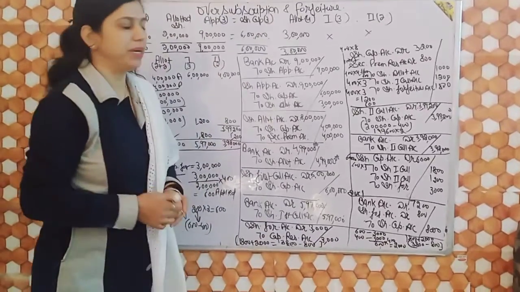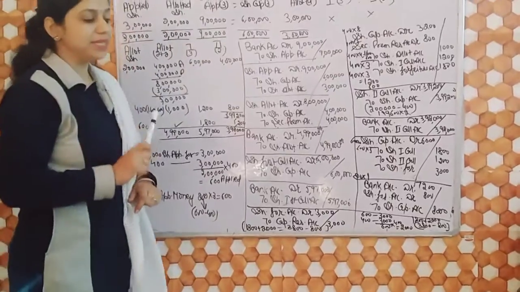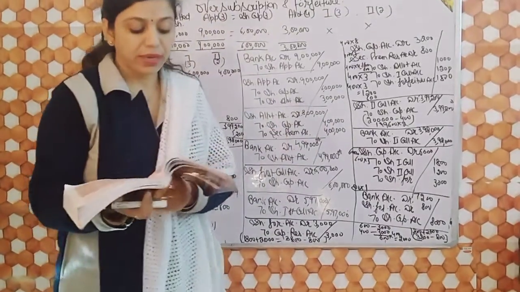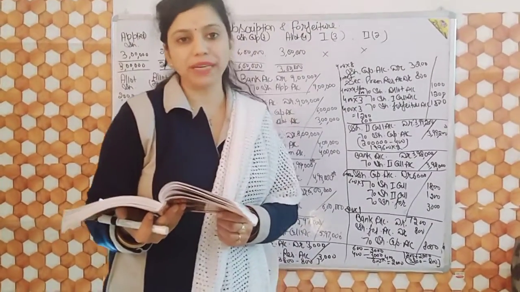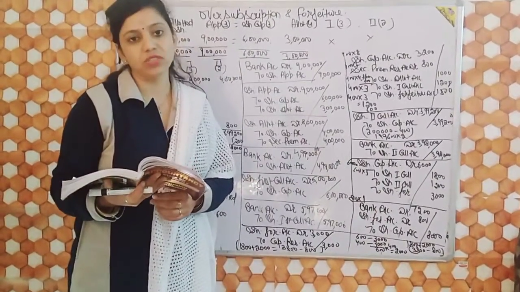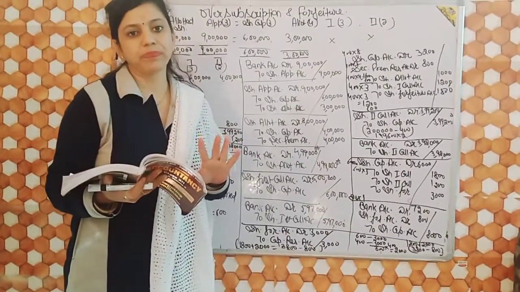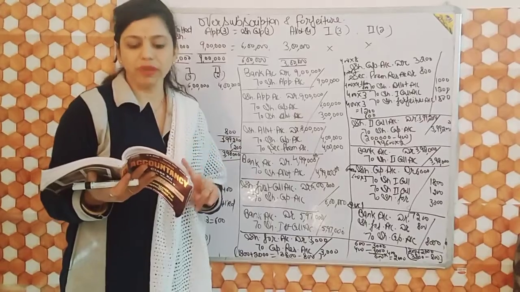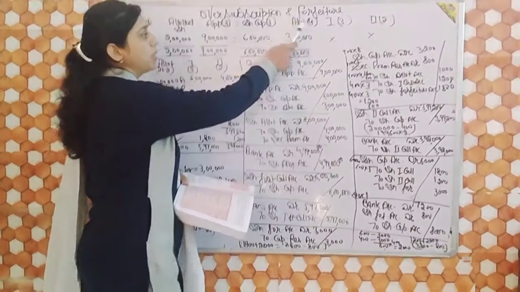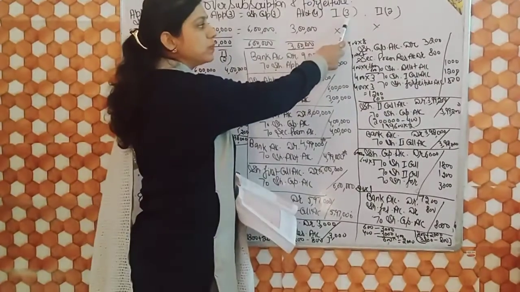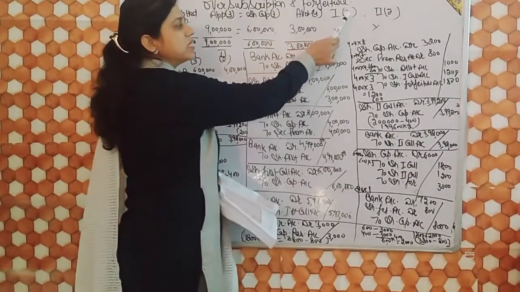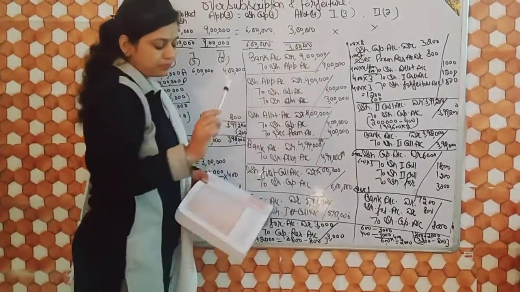So understand it properly. I am going to read the statement so that you can understand it properly. A limited company issued a prospectus inviting applications for 2 lakh shares of rupees 10 each at a premium of rupees 2 per share. That means the company will receive a total of 12 rupees per share. How will the company receive it? On application rupees 3, on allotment rupees 4, on first call rupees 3 and on second call rupees 2. That means 3 plus 4 is 7, 7 plus 3 is 10 and 10 plus 2 is 12.